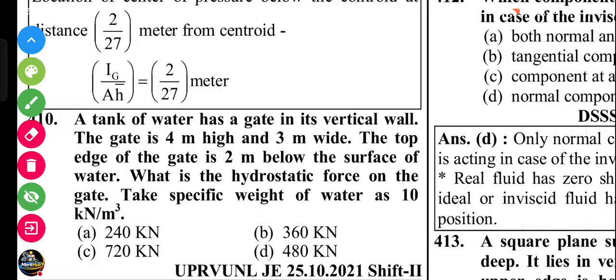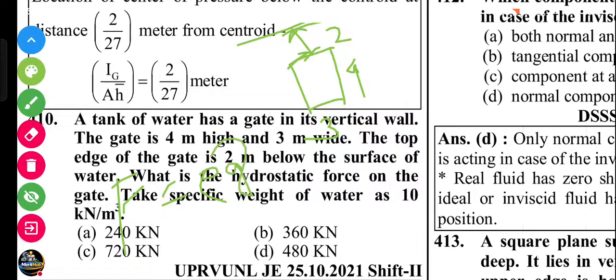Okay, let's start. The height of the gate is 4 meter, the width is 3, and from the free surface it is 2 meter below. So hydrostatic force equals rho g A h bar. Rho g is given as 10 into 10 to the power 3, area 4 into 3, into h bar, that is the distance from the free surface to the centroid, 2 plus 2, 4.